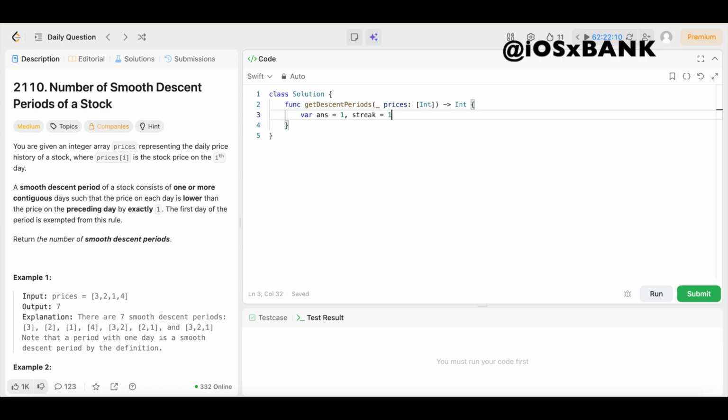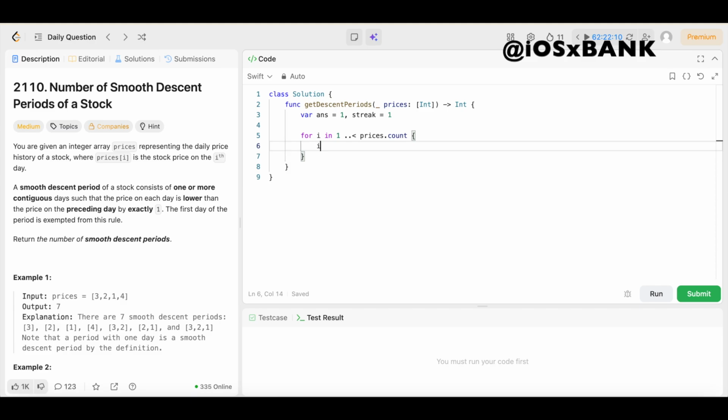So now it's time to iterate through the prices array starting from index 1. So we could come underneath this. We'll say for i in 1 dot dot less than prices dot count. We're going to open up, sorry y'all, the regular brackets, not the square brackets. Open those up. Boom. Now first we need to check if the current price is exactly 1 less than the previous price. If that's true, then we are continuing a descending by 1 sequence.